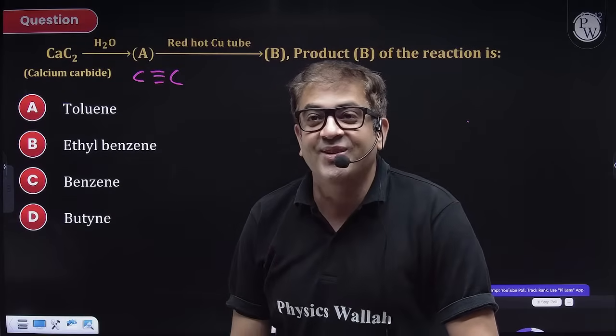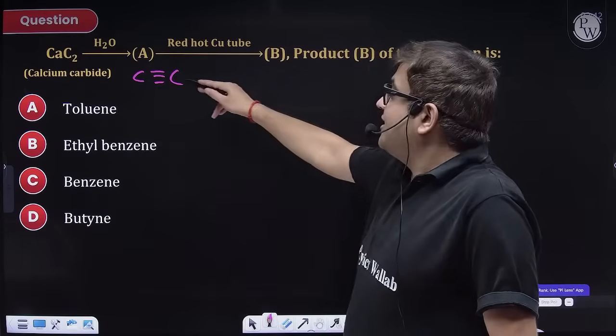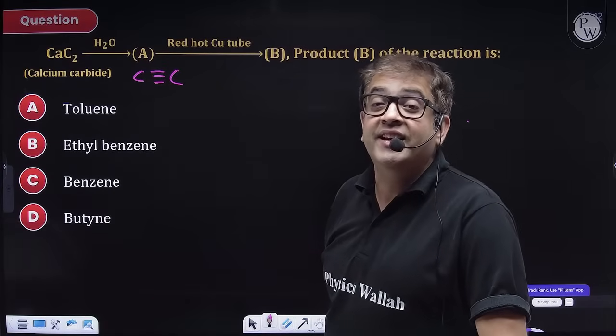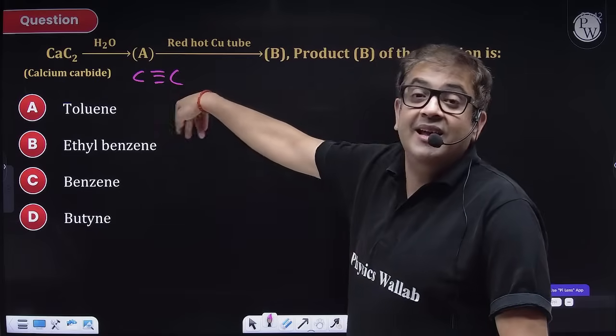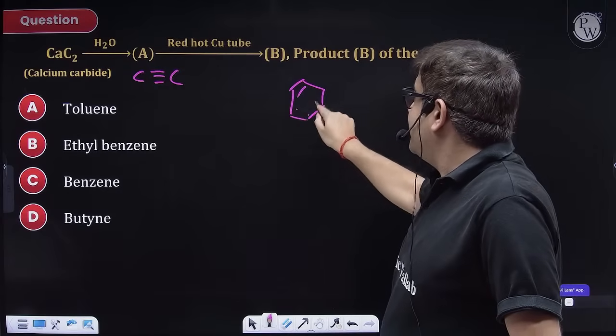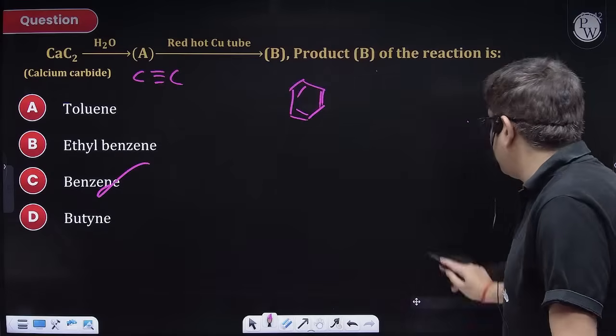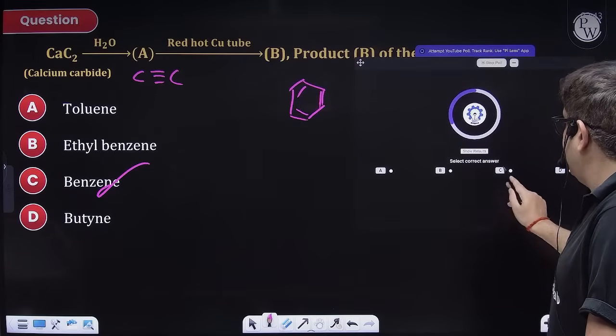Lucy Parker is already giving the answer. That means it is clear to you. Perfect, beta. So, sir, this is red hot Fe tube at elevated temperature will do cyclic polymerization of alkyne, and you will be getting benzene. So, B is nothing but benzene. So, C is your right answer.